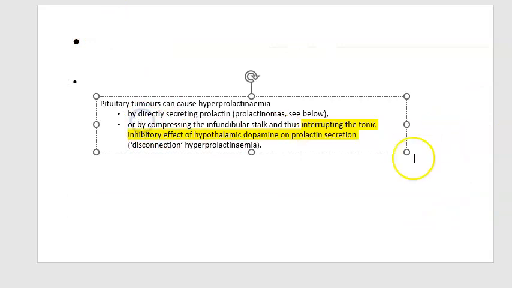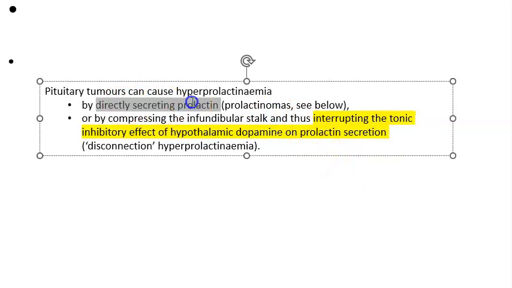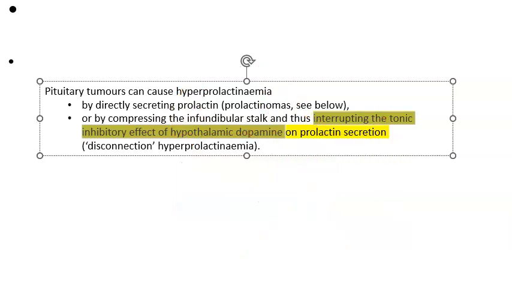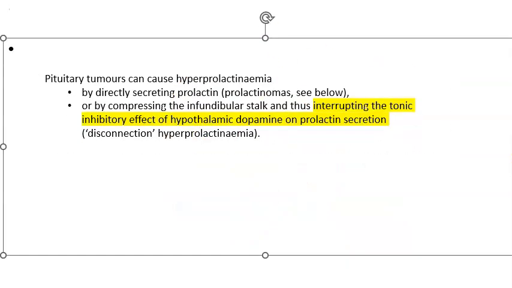Okay, then coming to this, like we told you, pituitary tumors can lead to secretion of prolactin, or it can interrupt the inhibitory effect of dopamine, okay, which was supposed to control the prolactin secretion. That controller, that dopamine, has become interrupted. So basically, let me draw this in one way and explain, okay. So dopamine was going to have an inhibitory effect on this prolactin secretion, but this dopamine has been interrupted. Okay, then so there is so much of secretion.